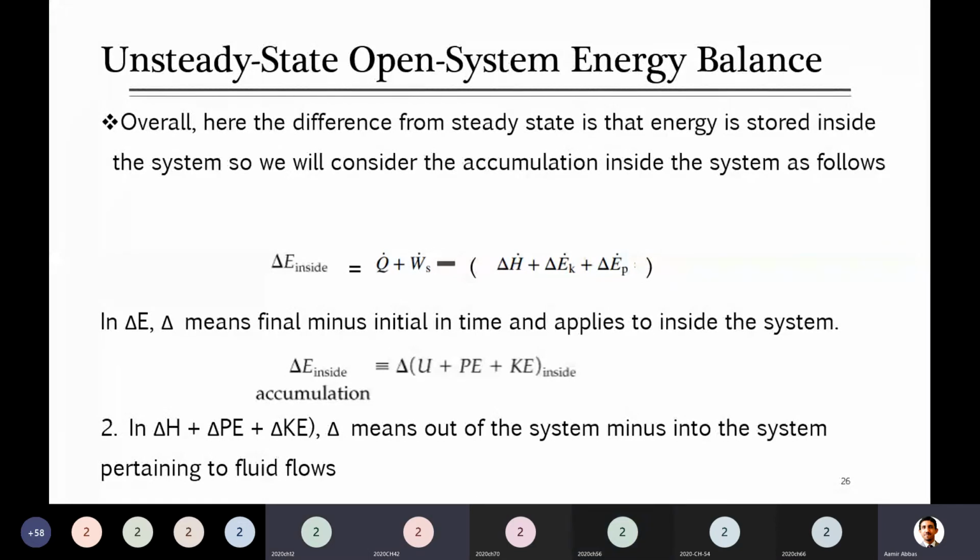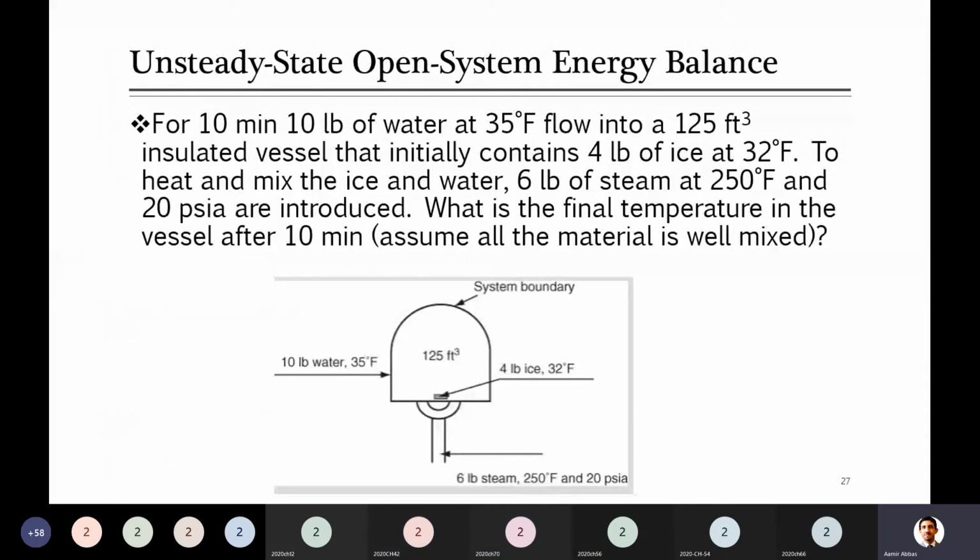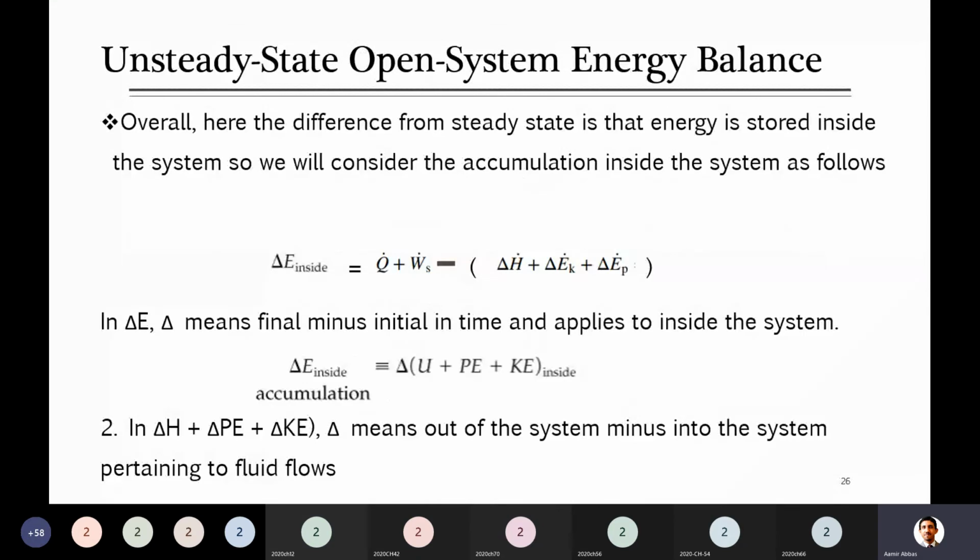Cancel. Yes, because he said this is insulated, so adiabatic, and Q is 0. What about shaft work? Is there any shaft work taking place here? No, sir, nothing. He didn't mention any moving part in the statement, so overall there is no shaft work. Next, when the streams are getting in, let's look at delta H. Delta H is the difference between the output stream minus the input stream. So input streams are there.